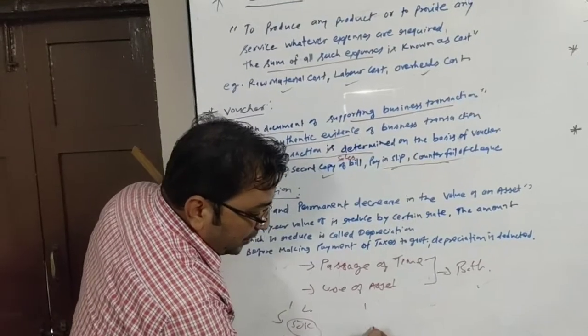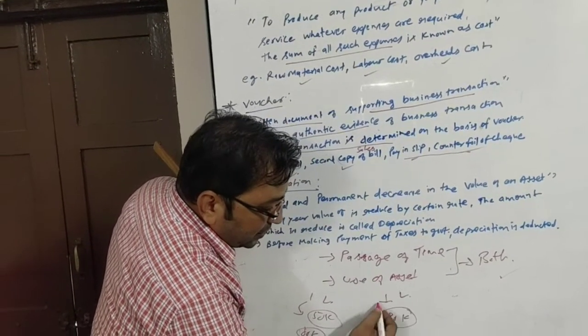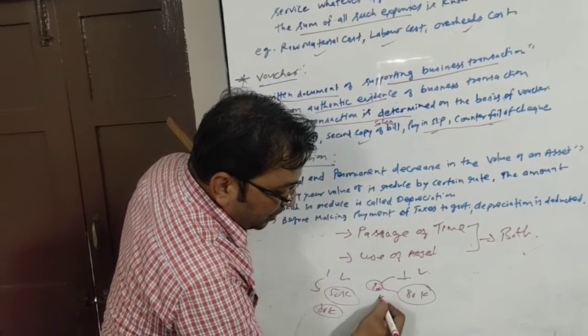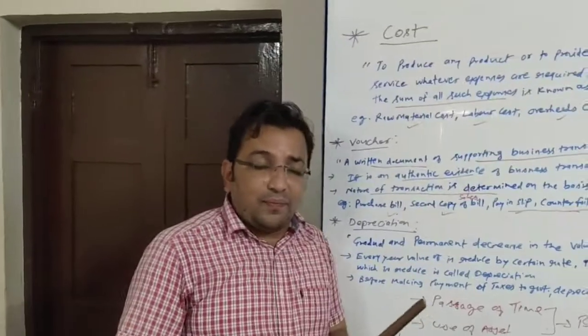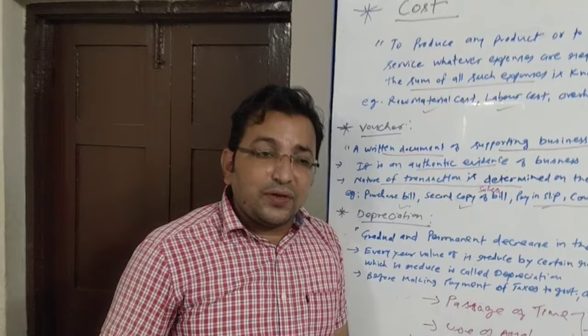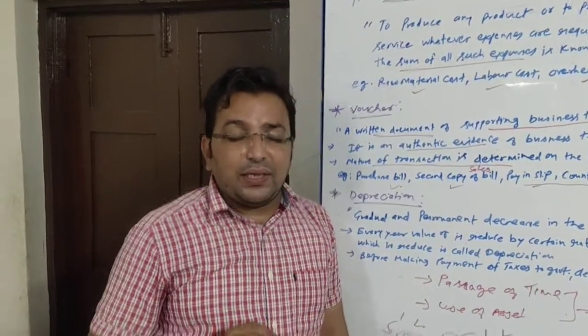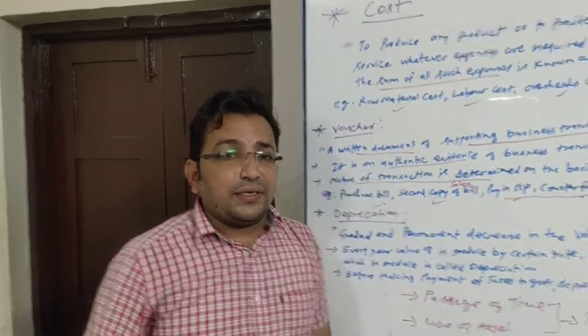So from 1 lakh to 80,000, that 20,000 will be the depreciation. If after 1 year its value is reduced by 20,000, that amount will be known as depreciation.